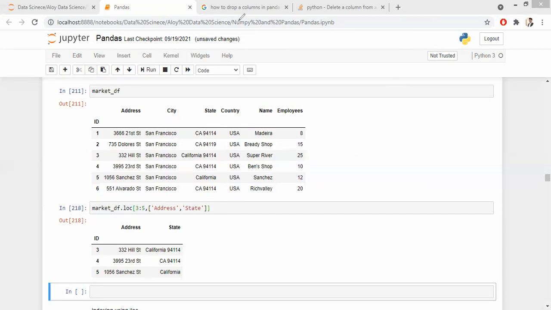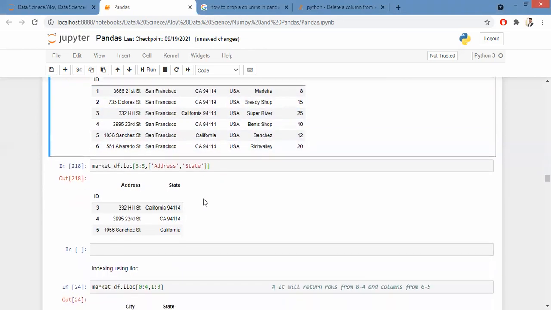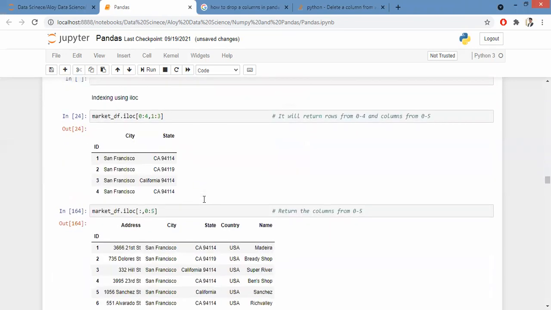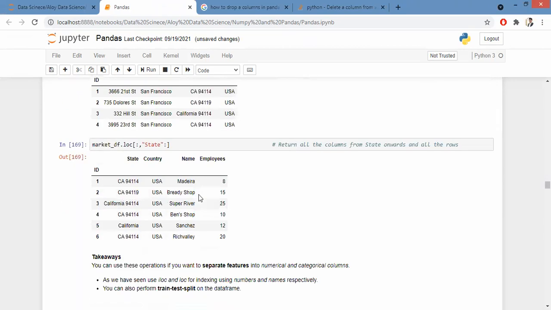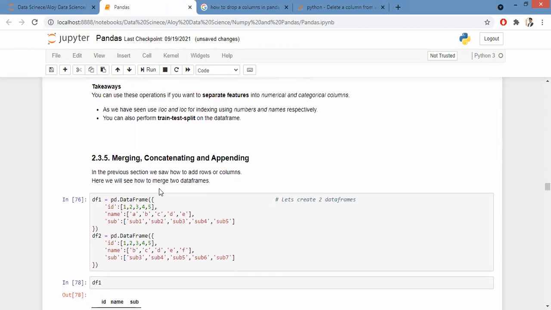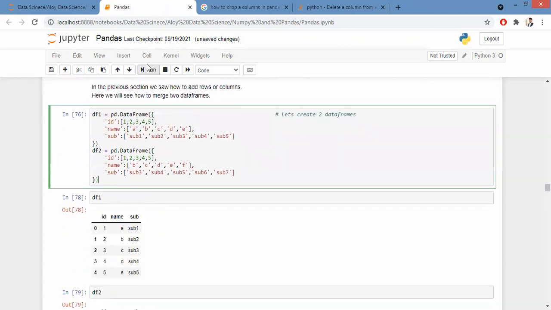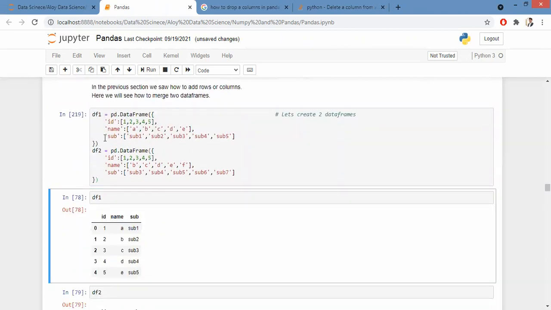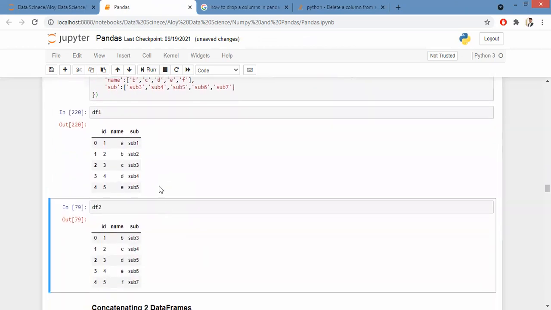Now, before learning that, let us learn merging, concatenating, and appending. I have the two data frames here, df1 and df2. I'll give a small backstory on this.